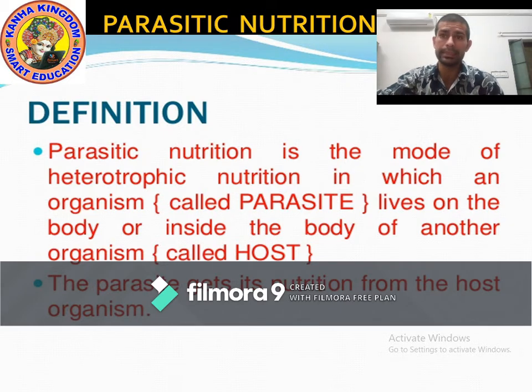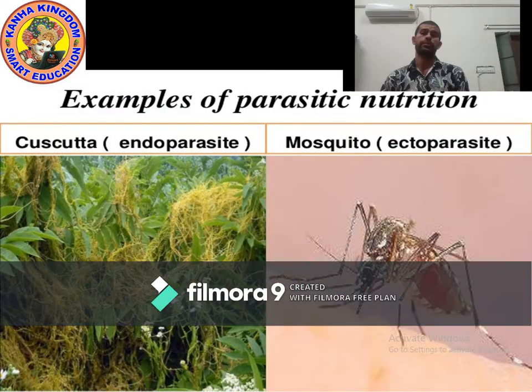Now let's see some examples. Okay, kids. Example number 1, Cuscuta. Example number 2, mosquito. Cuscuta is also known as Amarbel. You have seen it.